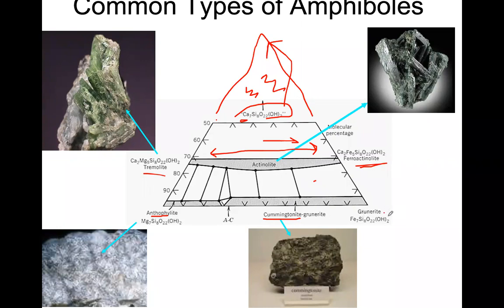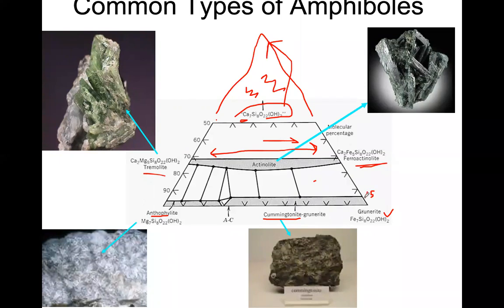So these are the end members. In between, what you have is cummingtonite. That means both magnesium and iron rich amphibole without calcium. Very little amount of calcium, maybe up to 5% maximum, right? Even less than that, right? Yeah, even less than that.